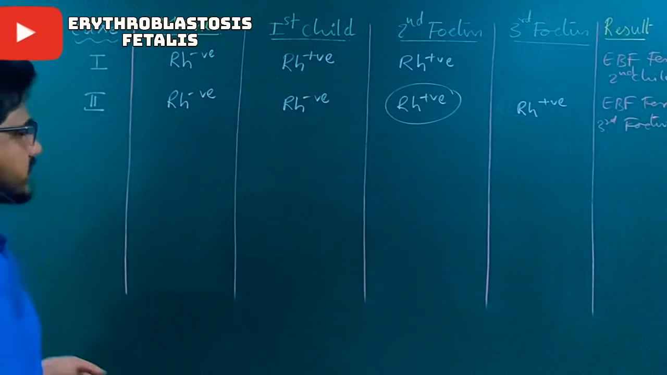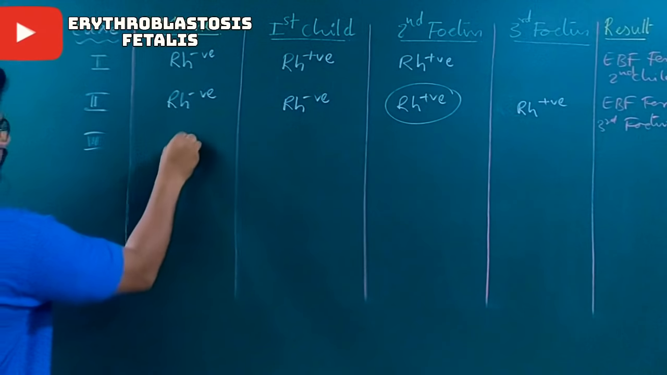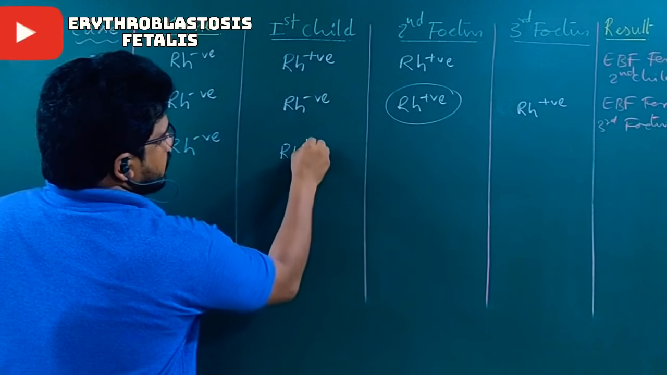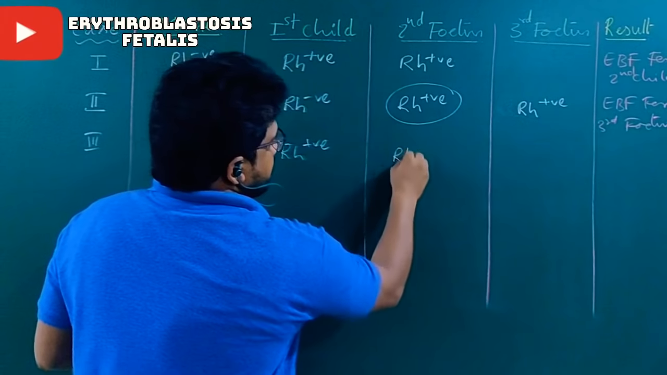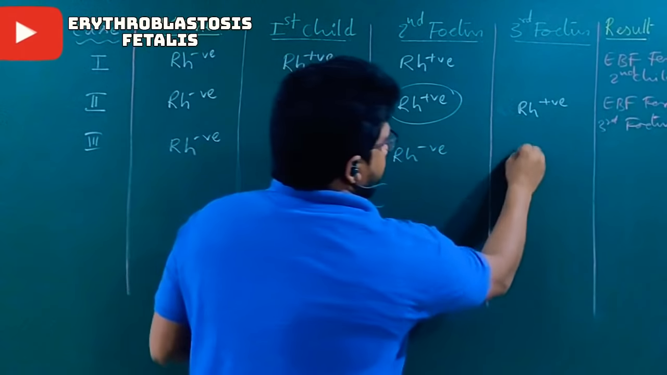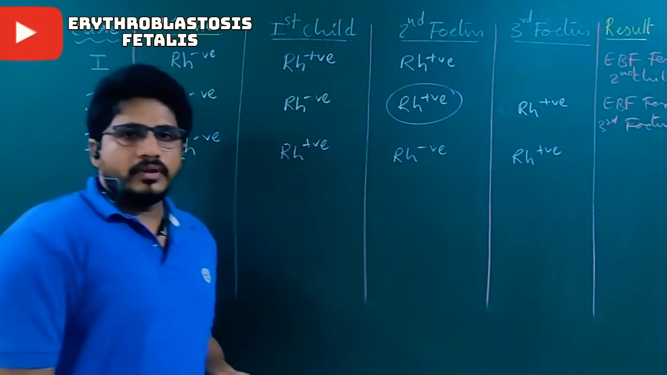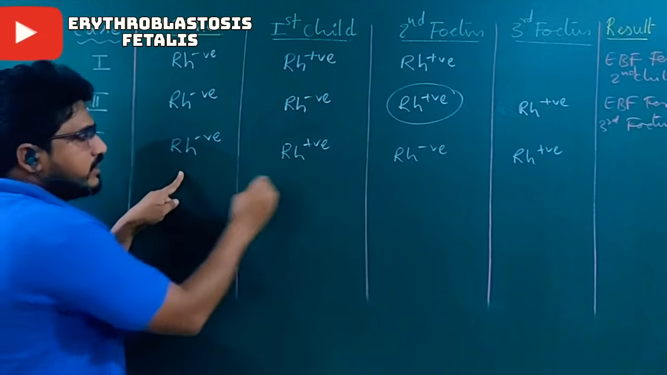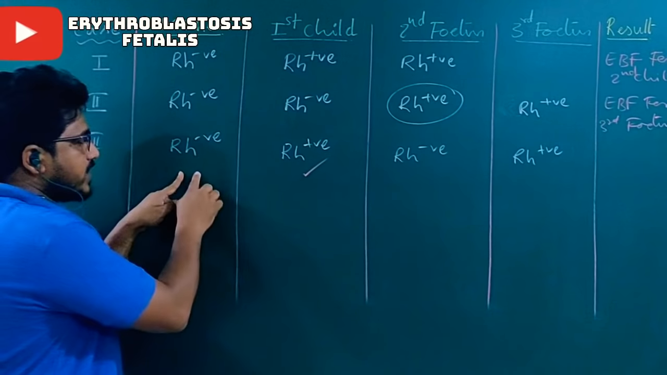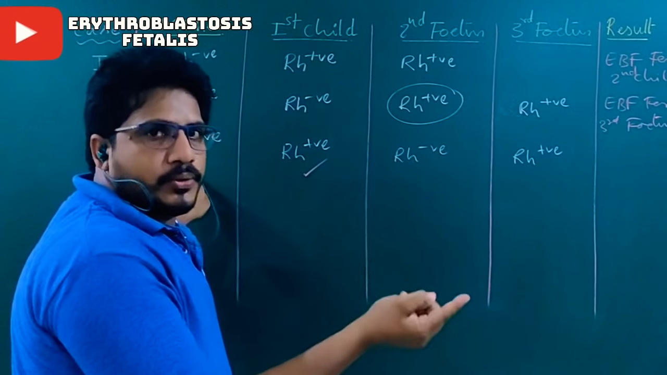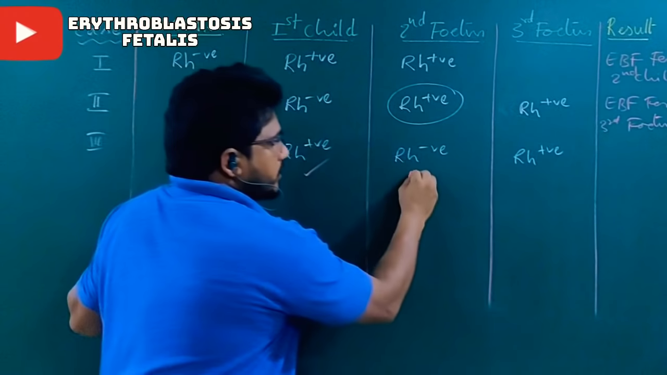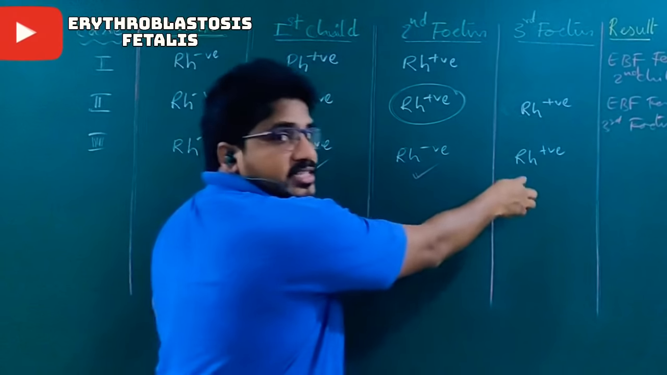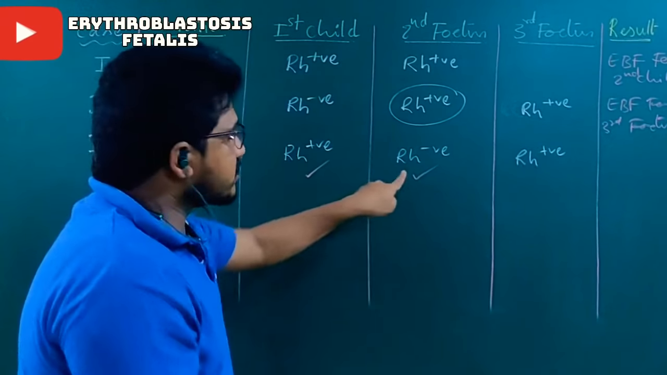Let us examine the next case. In the third case, the mother is Rh negative, the first child is Rh positive, the second child is Rh negative, and the third child is Rh positive. What will happen? The mother can develop Rh antibodies, but this is safe. These Rh antibodies are ready to act on a positive fetus the next time, but the second is not positive, so it is also safe. The antibodies developed by the first child affect the third child, so the second child is skipped. Why? It is not positive.